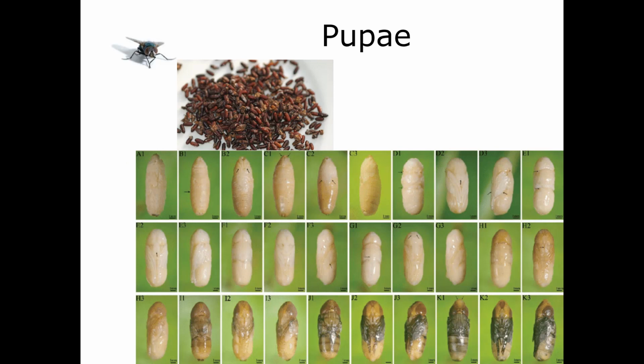So really new pupae tend to be much lighter in coloration than the older pupae. However, when we look at color and stuff, it's really hard to tell the difference, especially with a whole bunch of decomp fluid and stuff going around. But in general, you can look and say this lighter pupae right here, that's a little bit younger than this older pupae, this darker pupae right there. Okay, so that's just sort of another rule of thumb. Now, the pupal stage can last between 3 to over 20 days, depending on the species and the temperature, and their adults have been known to eclose from pupae that are many months old.